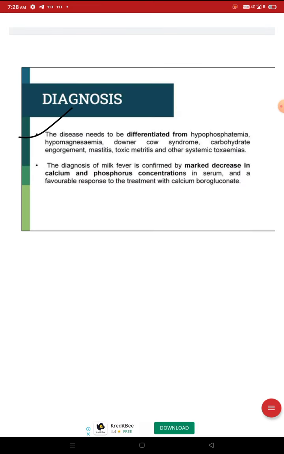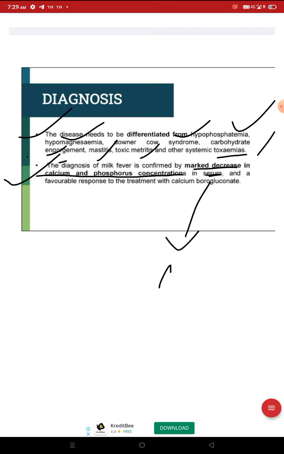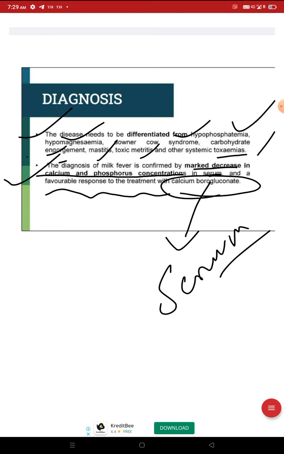What is the diagnosis? The disease needs to be differentiated from hypophosphatemia, hypomagnesemia, downer cow syndrome, carbohydrate engorgement, mastitis, toxic metritis, other systemic toxemia. The diagnosis of milk fever is confirmed by marked decrease in calcium and phosphorus concentration in serum. Here, you have to note that in serum, and a favorable response to the treatment with calcium borogluconate. Calcium borogluconate, CBG. We know all about this.